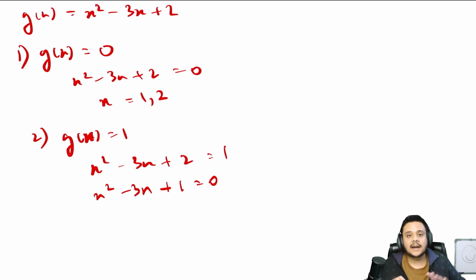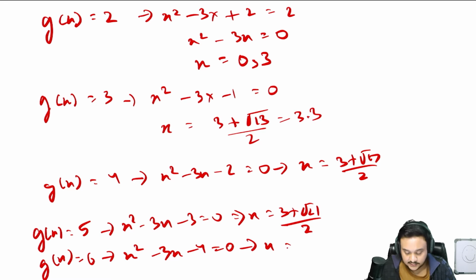Then g(x) is equal to 5. x square minus 3x minus 3 is equal to 0. So x is equal to (3 plus root 21) by 2. Then finally g(x) is equal to 6 will fetch you x square minus 3x minus 4 is equal to 0. x is equal to 4.